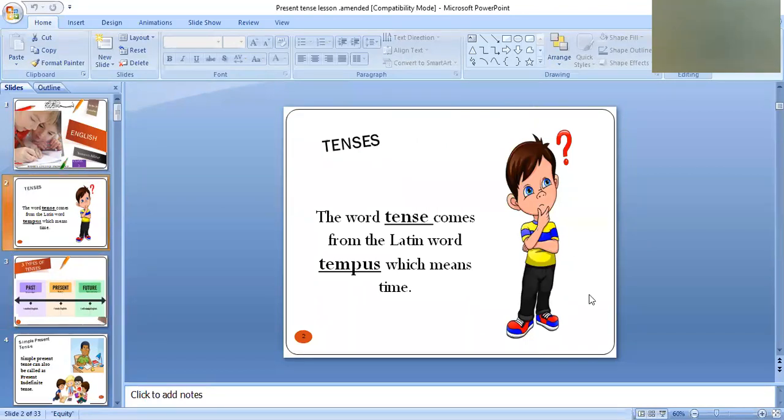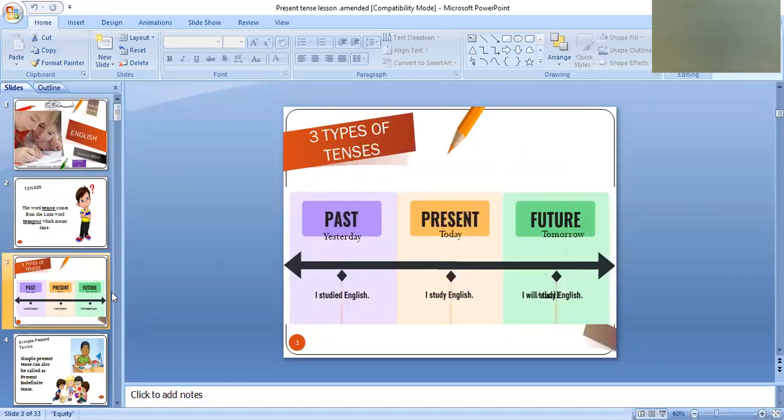Okay, so today we are going to learn about tenses. The word tense comes from the Latin word tempus, which means time. Just moving on to the next slide, it means that tenses are related to time. Dear children, can you hear me?